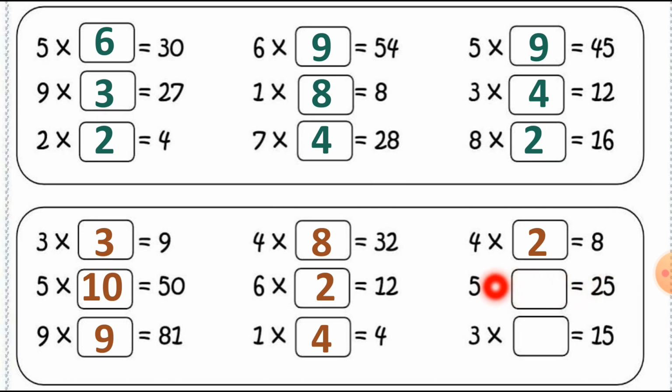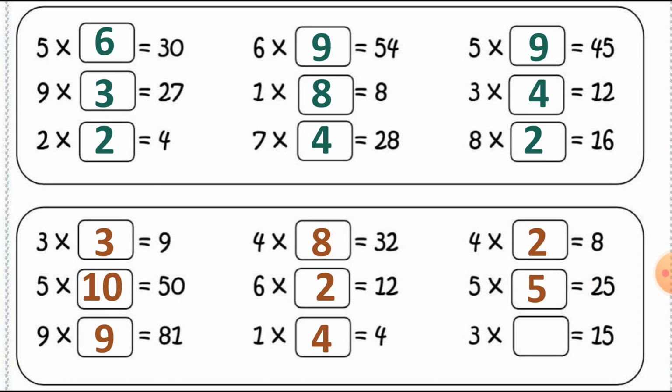So what are we multiplying with 5 to get the answer 25? 5 5s are 25. So we get the answer 25. And at the last, 3 and 15.